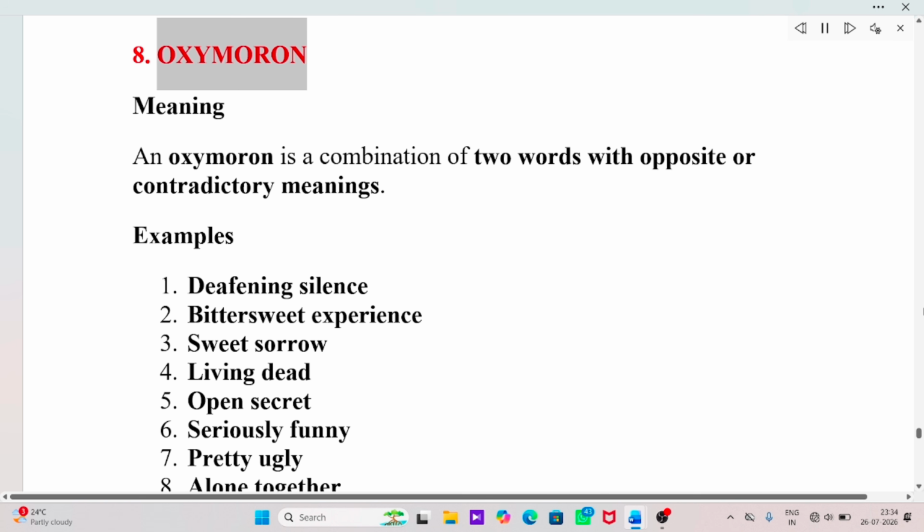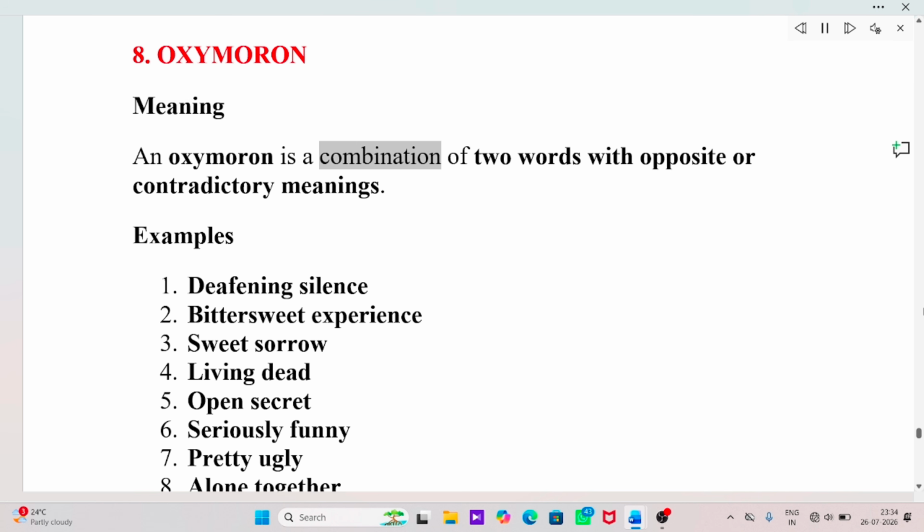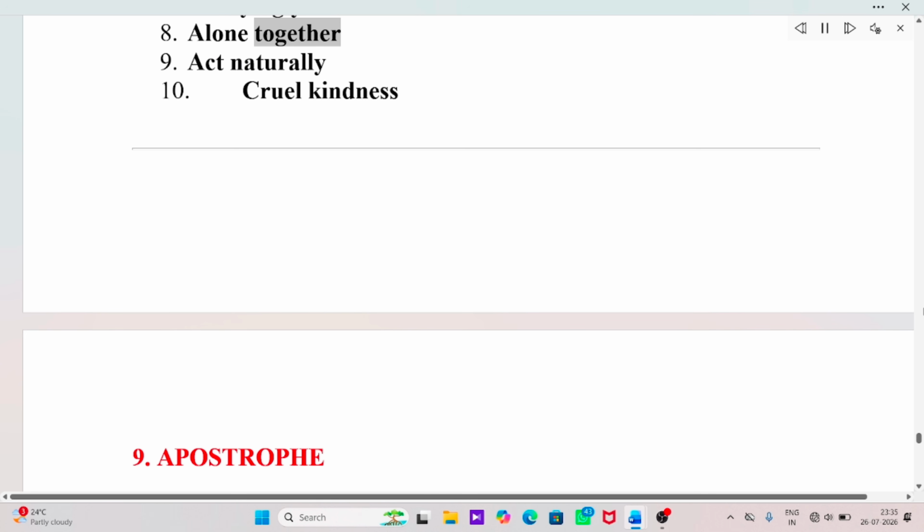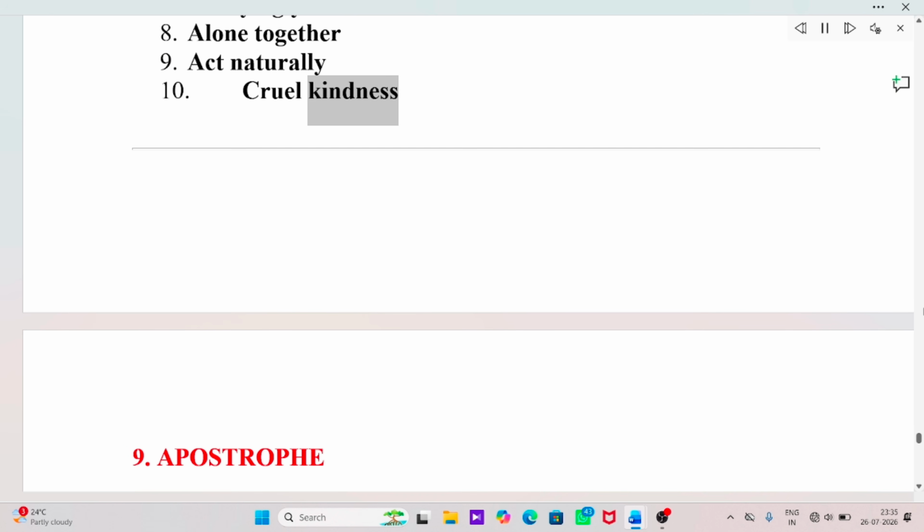8. Oxymoron. Meaning. An oxymoron is a combination of two words with opposite or contradictory meanings. Examples. Deafening silence. Bittersweet experience. Sweet sorrow. Living dead. Open secret. Seriously funny. Pretty ugly. Alone together. Act naturally. Cruel kindness.